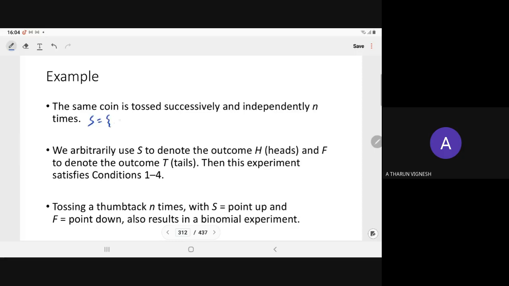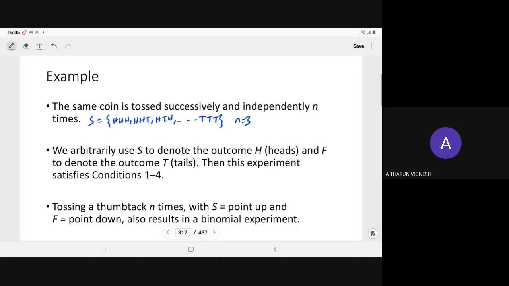What can be the result? It can be head head head. It can be head head tail. It can be head tail head, or it can be tail tail tail. So when n is equal to 3, we repeat the tossing three times again and again.